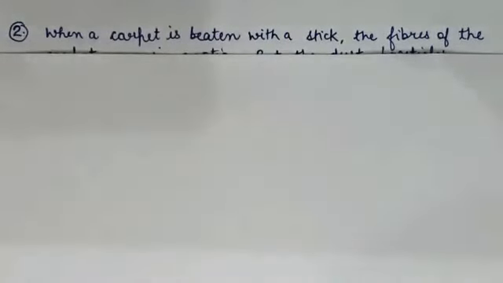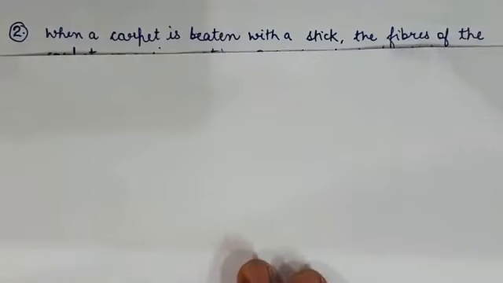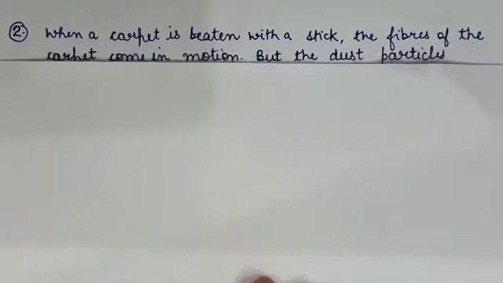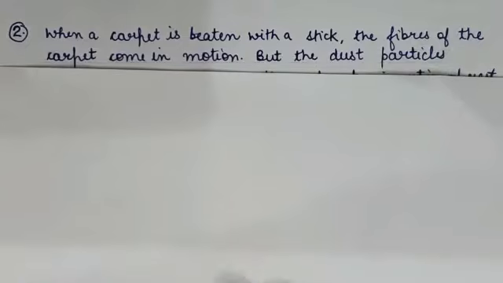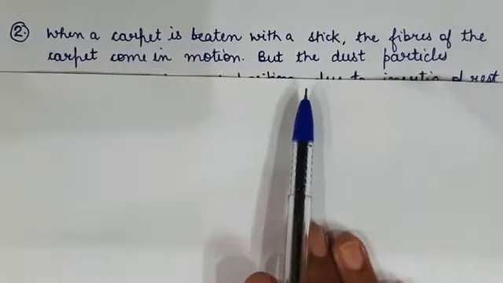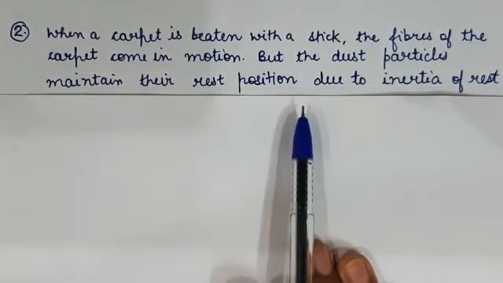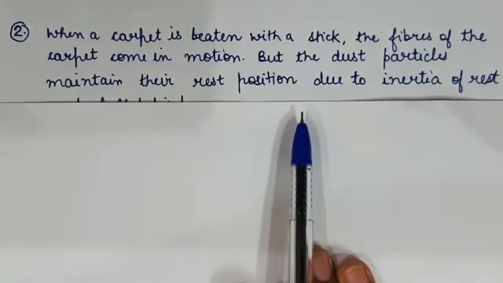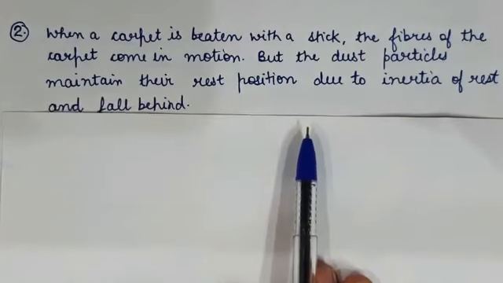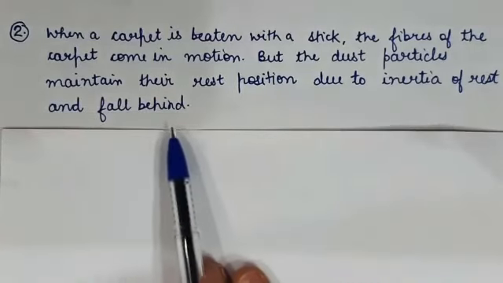Question number 2. When a carpet is beaten with a stick, the dust comes out of it. Explain. It is due to inertia. When the carpet is beaten with a stick, the fibers of the carpet come into motion, but the dust particles maintain their rest position due to inertia of rest, and that's why they fall behind.